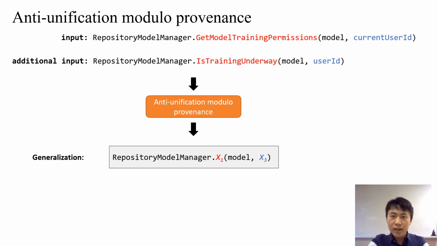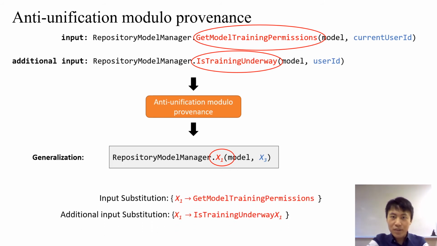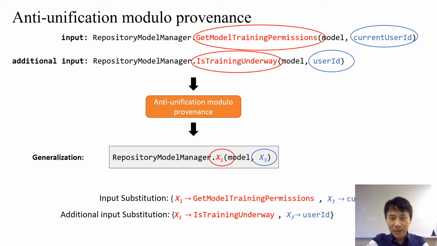Our algorithm works on ASTs, but for simplicity, we are showing it as code. In the running example, firstly, we can see the method names are different. Therefore, they are replaced with a hole represented as x1. We then create two substitutions representing the substitution operation for the input and additional input respectively. Similarly, the second arguments are also different, so they are replaced with a different generalization x3, and we update the substitutions.